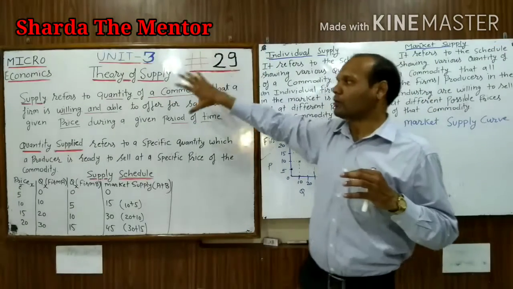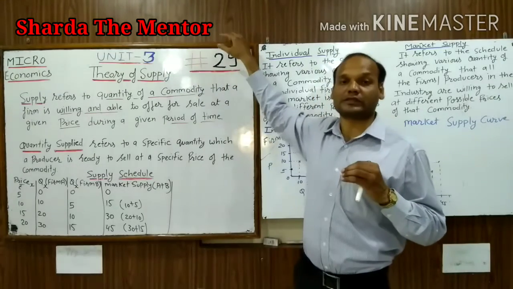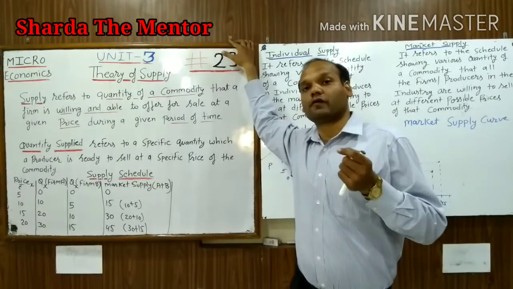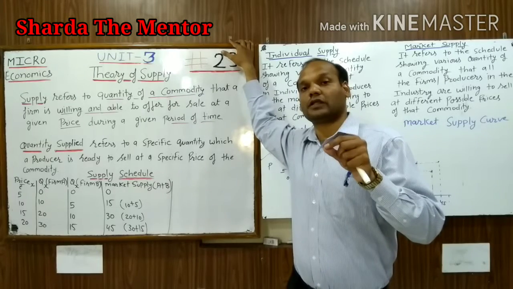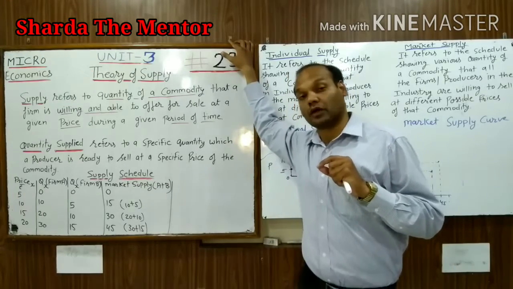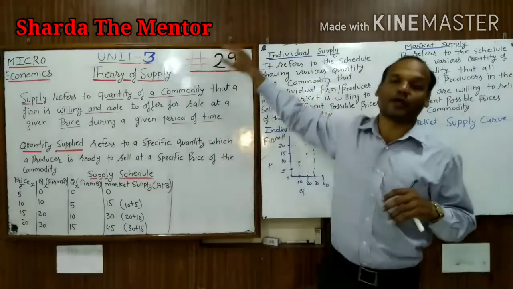The producer will always prefer a specific price that provides maximum profit. So that is supply at a given price.